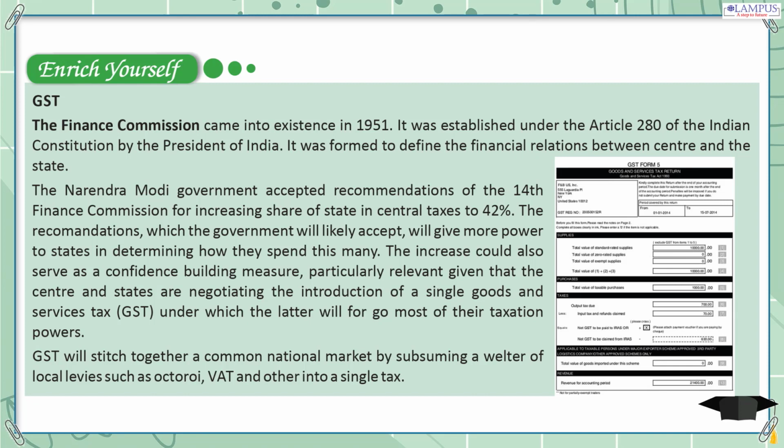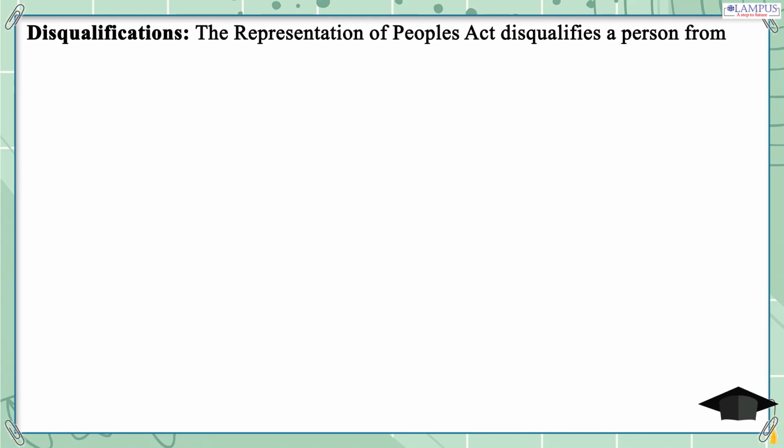this money. The increase could also serve as a confidence-building measure, particularly relevant given that the centre and states are negotiating the introduction of a single goods and services tax, GST, under which the latter will forego most of their taxation powers. GST will stitch together a common national market by subsuming a welter of local levies such as octroi, VAT and others into a single tax.